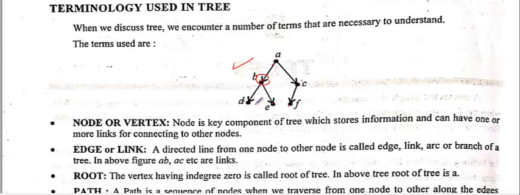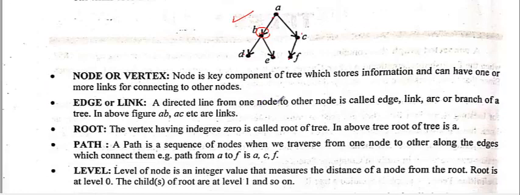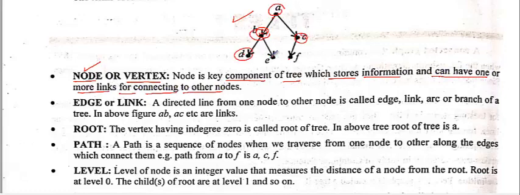So now we have many important definitions, because if you don't know these definitions, you cannot proceed, and you cannot understand any question based on the tree. First is the node or vertex. Already we have discussed it, but here we use the terminology node. A node or vertex is the key component of a tree which stores information and can have one or more links connected to other nodes. So A, B, C, D, E, F are all nodes.